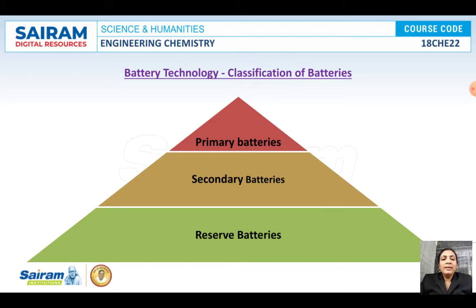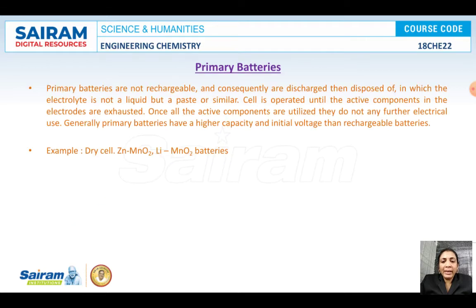Batteries are classified into 3 different types. This is the classification of batteries. How are the batteries classified? They are classified into primary batteries, secondary batteries and reserve batteries.